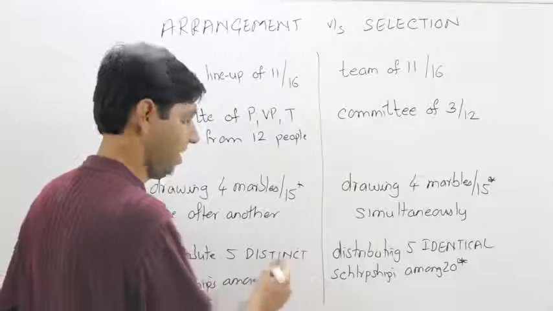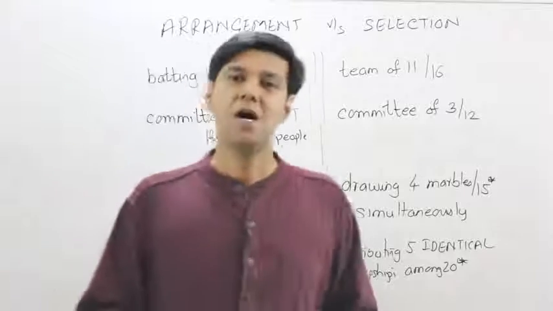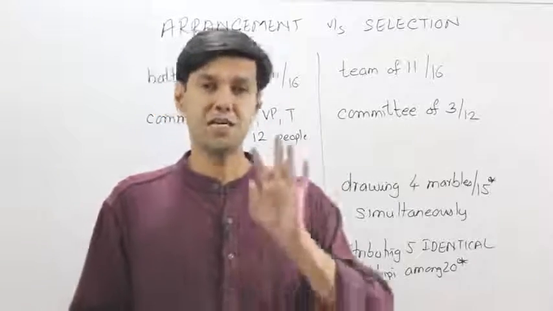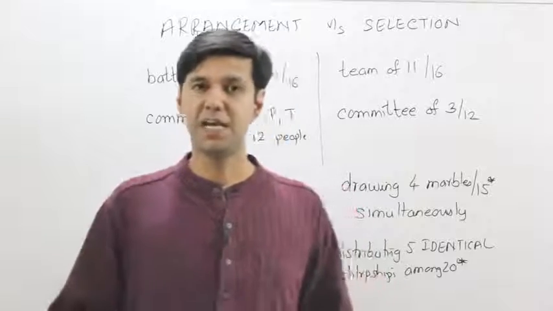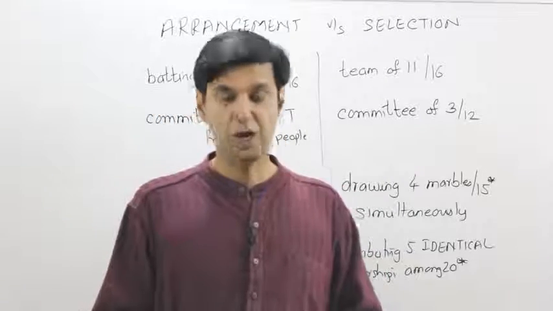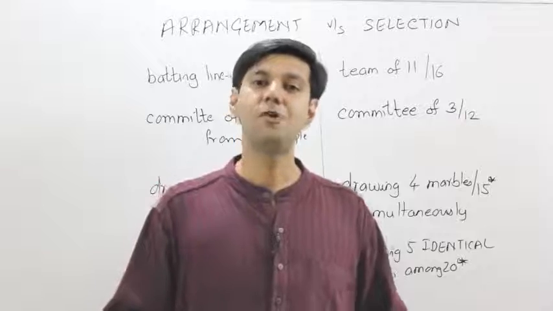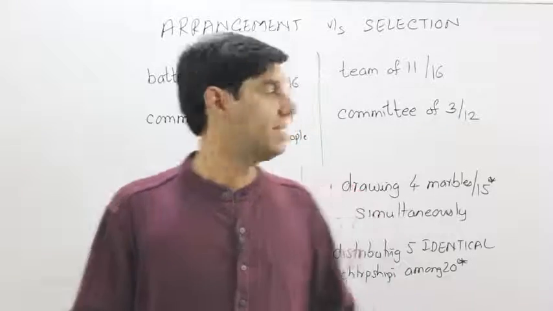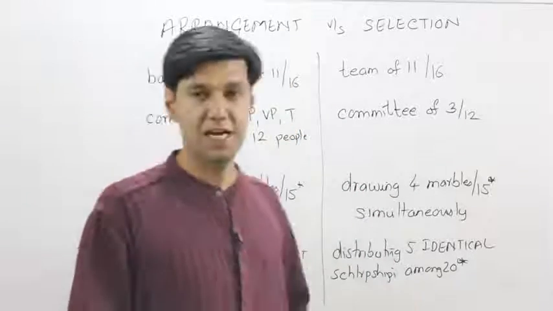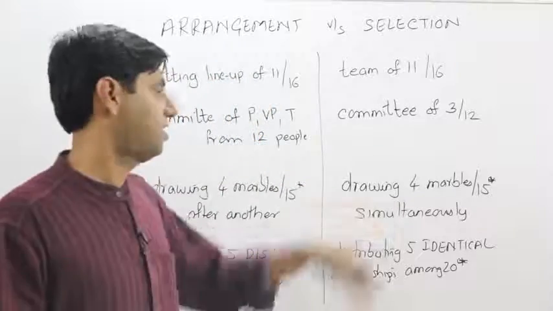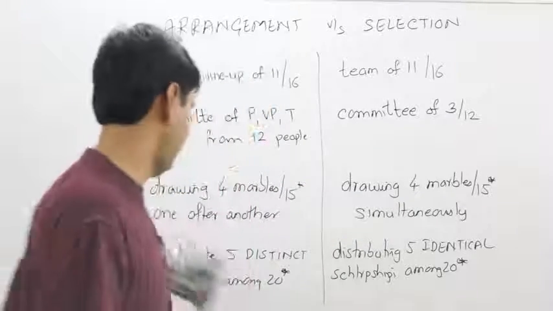Each one can get only 1, or one student can get only a maximum of 1. So I think things should be clear with respect to what is an arrangement and what is a selection. So now what remains is, how do we go about calculating them? Is there some link between selection and arrangement, and a few properties of arrangement? So those are our next agendas.